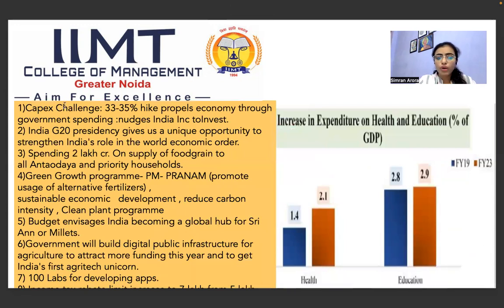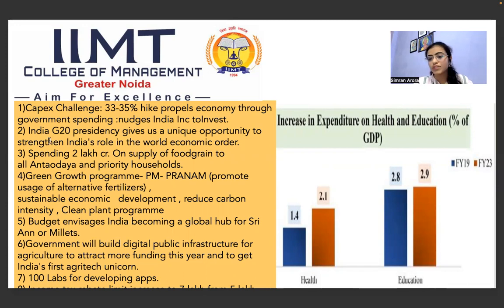Now, some key points in the budget are, first, the capex challenge. So what is capex? Capex is the capital expenditure. So the more the capital expenditure in a country, the more the job opportunities will be in the country and more revenue income will be there. So the government is increasing it, or there is a seen hike of 33 to 35% in the capex. So it is a very good announcement in this budget.